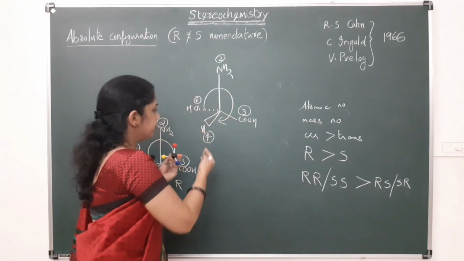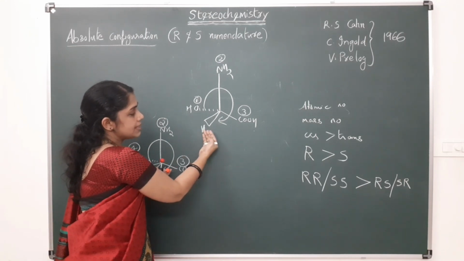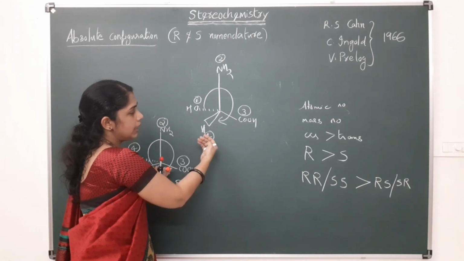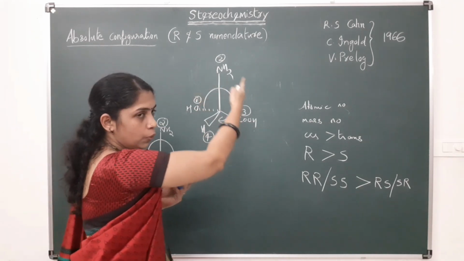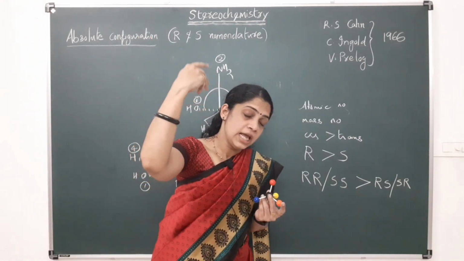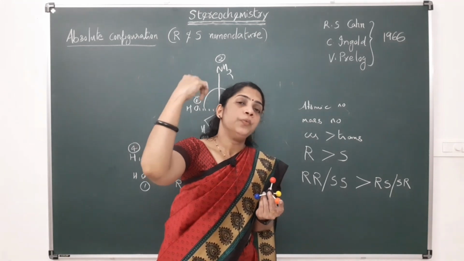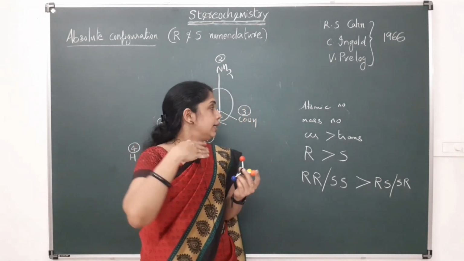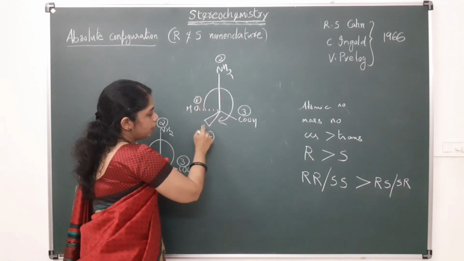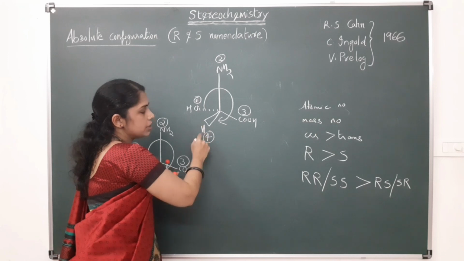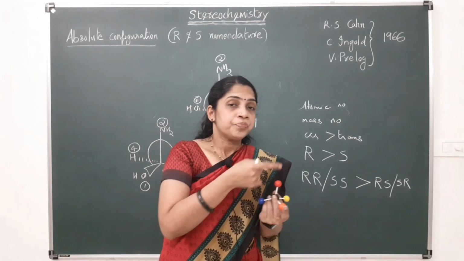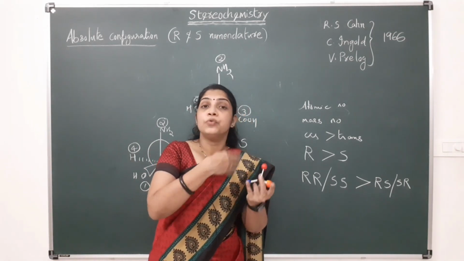In this case, if hydrogen is above the plane, that is, the lowest priority is above the plane, and you are the viewer, this hydrogen is below the plane, or away from you. So for you as a viewer, it is actually the S configuration. This is the R configuration. For me, I got it as R configuration. For you as a viewer, you got it as S configuration. That is why we are saying that we have to reverse the configuration.